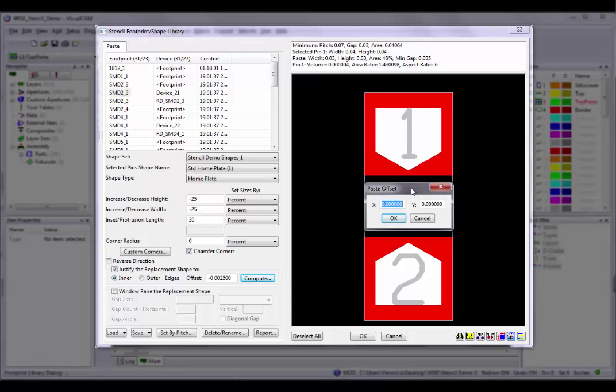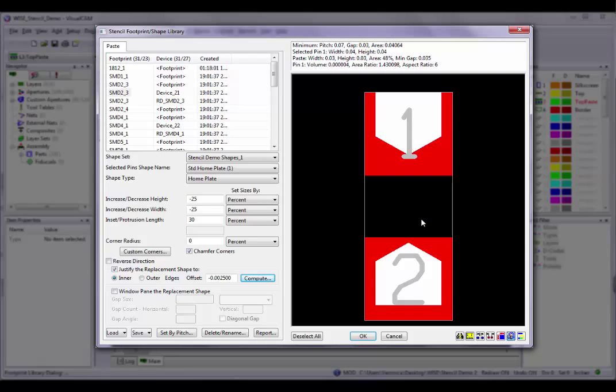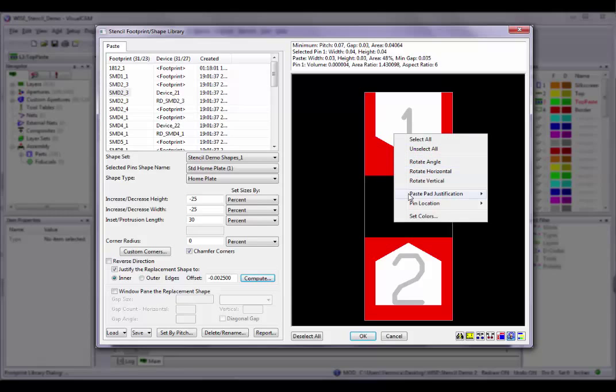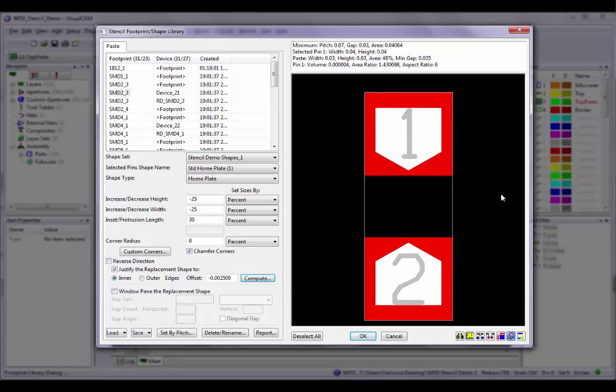Note that the pin offset is used in place of any offset specified in the Global Shape Justification offset. If only one offset is needed, the other can be set to 0. Note that when individual pin justification is used, it overrides any justification settings of the shape. Also, after you make your choice, you may have to zoom in again to see the changes that were applied to the pin. Note that the justification direction is as viewed in the preview window, which is the same as a part instance with 0 degrees rotation and not mirrored.